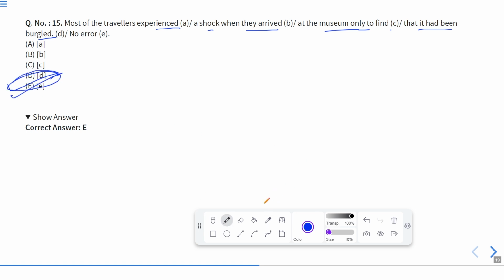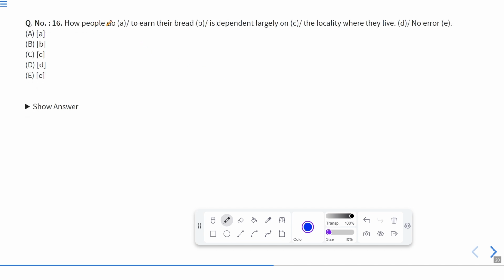Okay, now let us move to the next one. This is question number 16. How people do to earn their bread is dependent largely on the locality where they live. So, how people is incorrect. It should be what people do. Okay, it should be what people do to earn their bread.